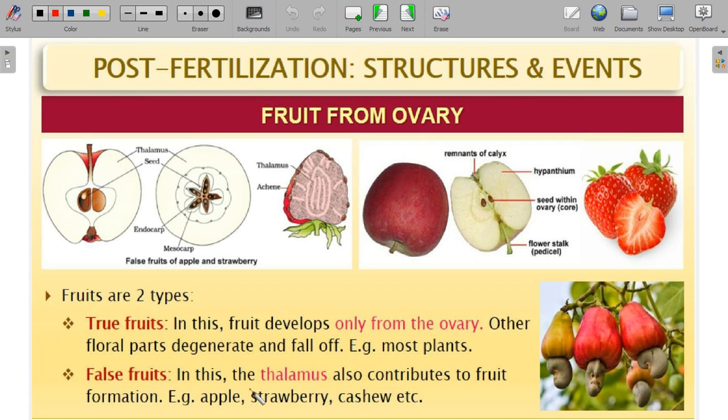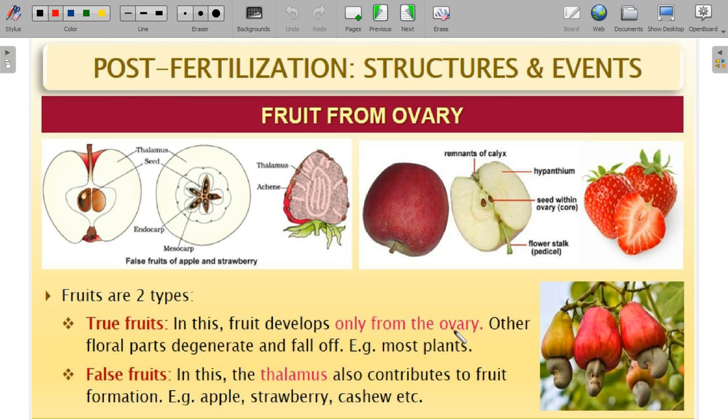False fruit is developed from the ovary along with the accessory part called thalamus. False fruit is equal to, in the case of apple, ovary plus thalamus. Strawberry also, ovary plus thalamus. True fruit means they are developed only from the ovary. A one mark question only will be asked.